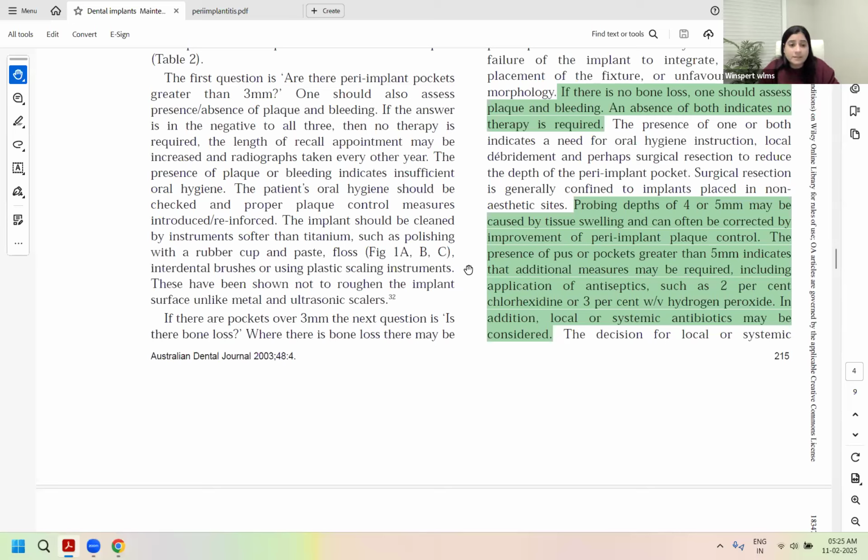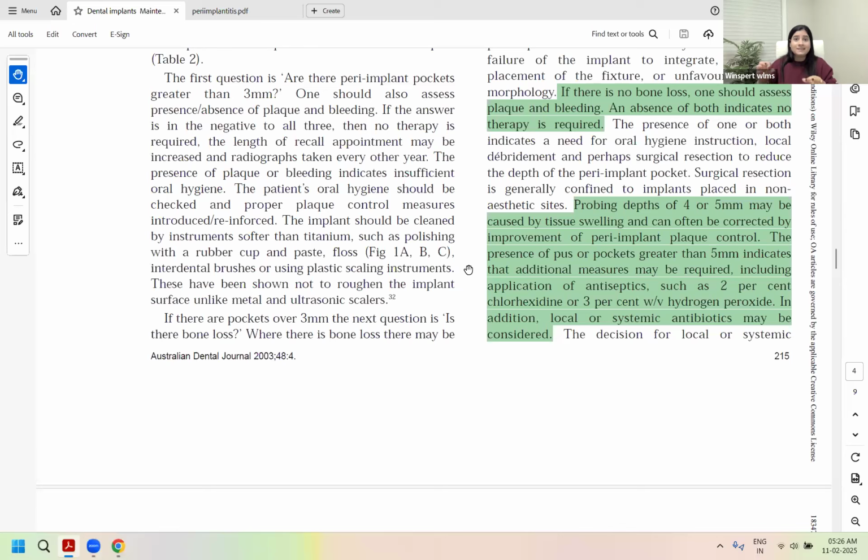So my concept here is if you have a 6 mm probing depth pocket, no bleeding, no plaque, what should be your management? No treatment, mouth rinses, or throw in gingival surgery? Choose one. You give me A, B, or C. It's a 6 mm probing depth, mouth rinses, antiseptic, anti-inflammatory, no treatment, or your periodontal debridement along with your gingival surgery, right? Because if there is no plaque load, debridement would not help. Is that correct? If there is no plaque or calculus present, would you require to do debridement and unnecessarily disturb the fibers around the implant?